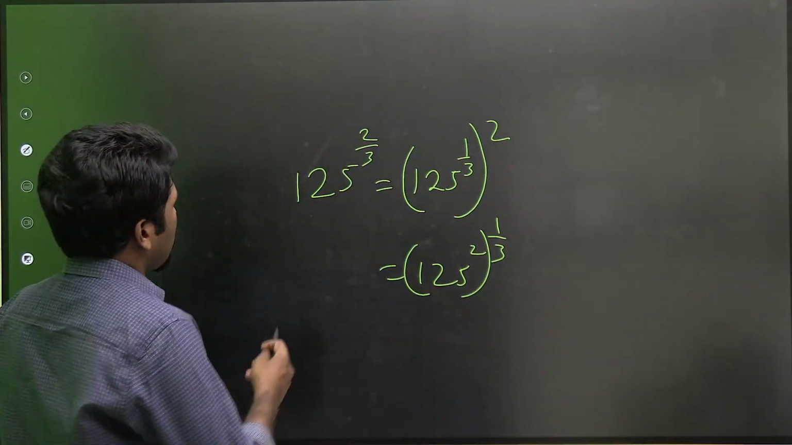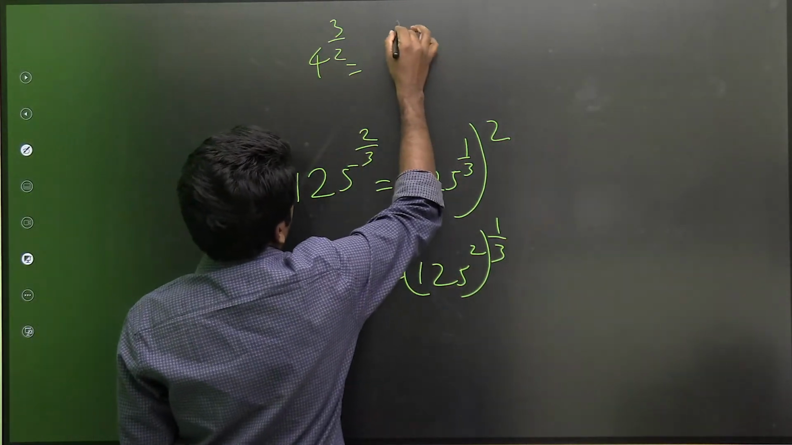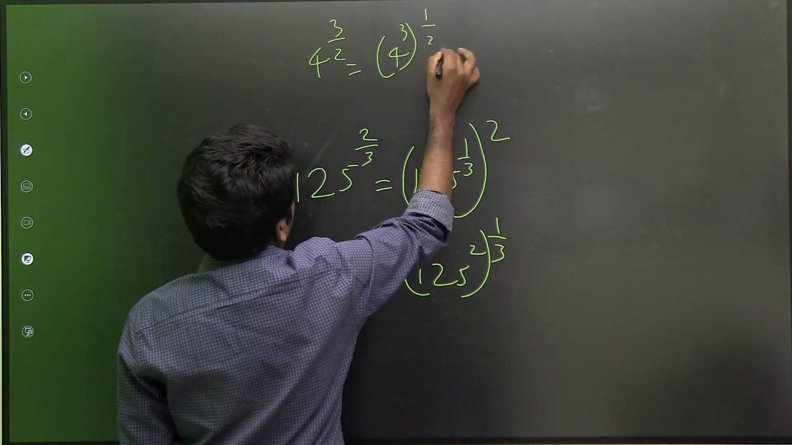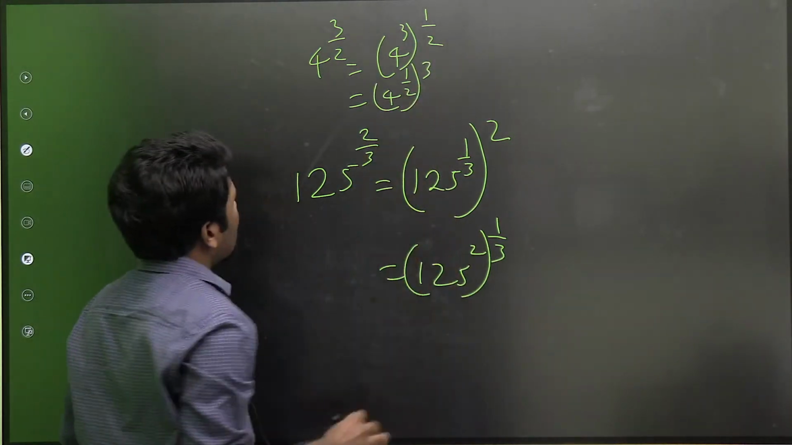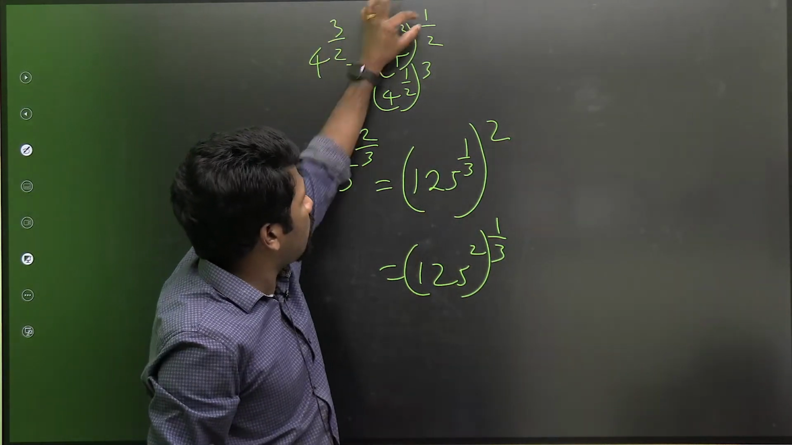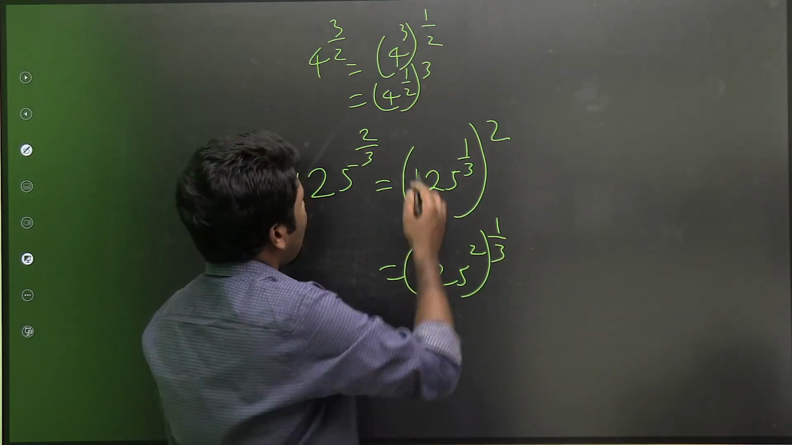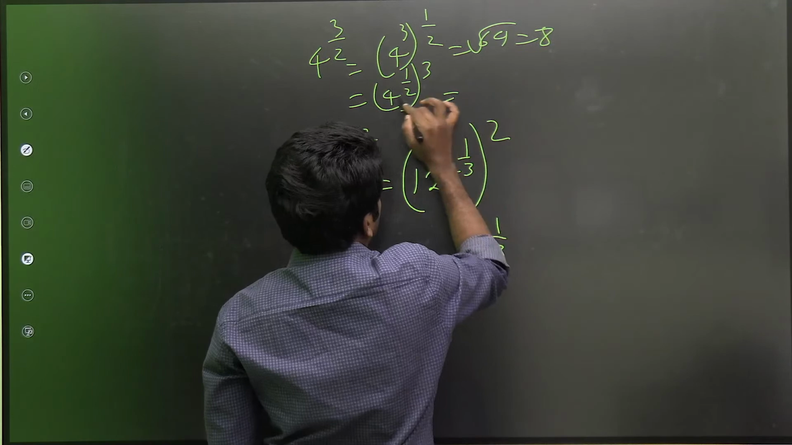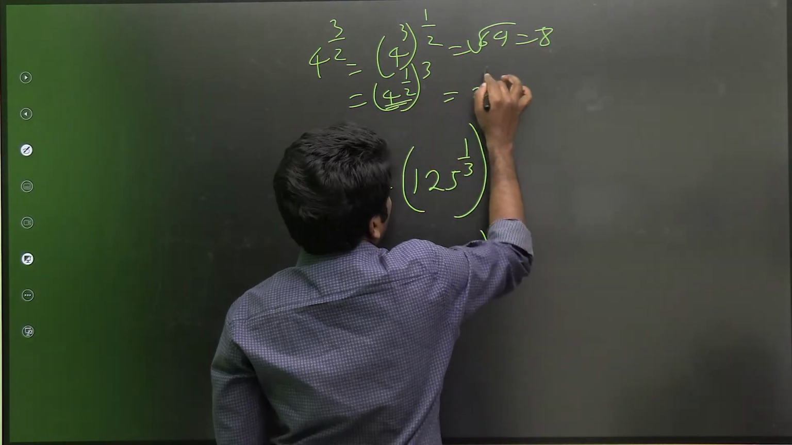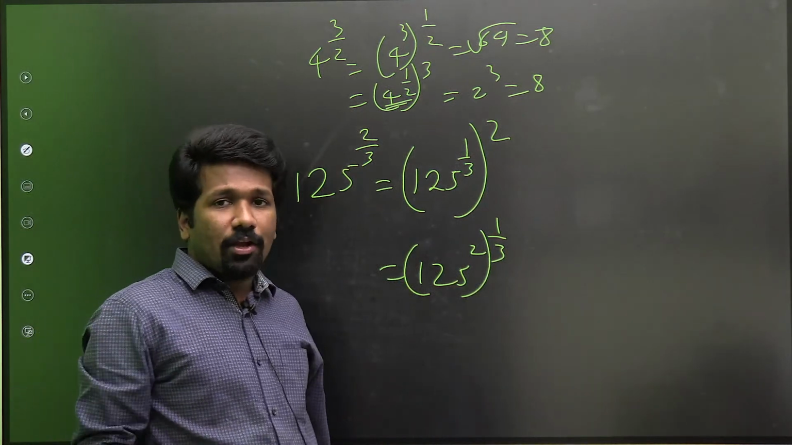Even previous question also, when I told you 4 raised to 3 by 2, you can write it as 4 raised to 3 the whole raised to half or 4 raised to half the whole raised to 3. दोनों सही है क्योंकि 3 by 2 को 3 into half भी लिख सकता है, half into 3 भी लिख सकता है. दोनों सही है. दोनों का आंसर भी सेम आएगा. 64 का स्क्वायर रूट 8 मिला. अदरवाइज 4 का स्क्वायर रूट है ना 2. 2 cube 8. So which is easy to calculate, that you can choose.